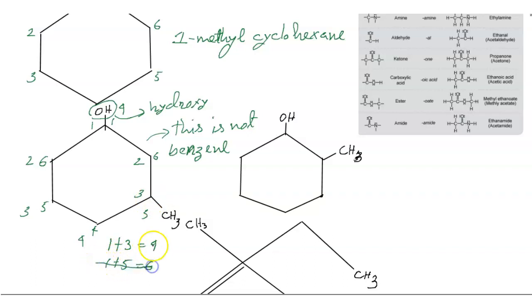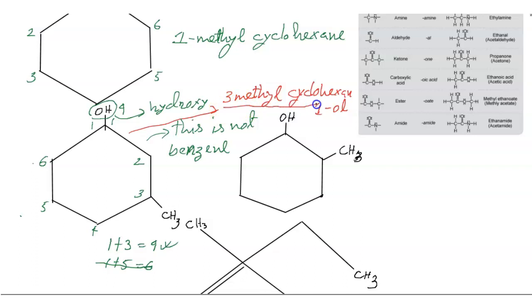This is larger, so I cut it and take this portion. So I shall count this way, and whatever I see, my structure name is 3-methylcyclohexan-1-ol.